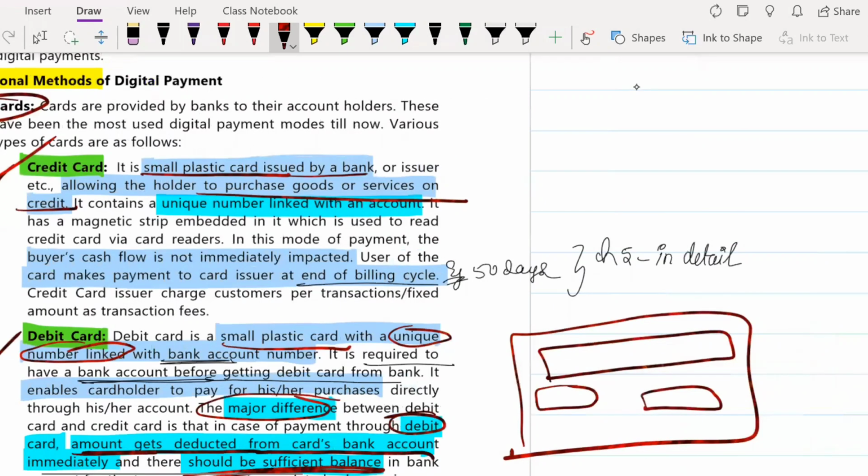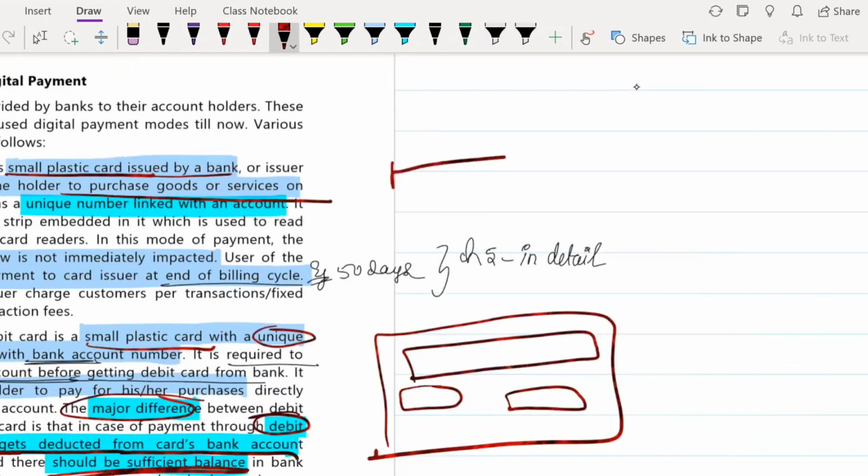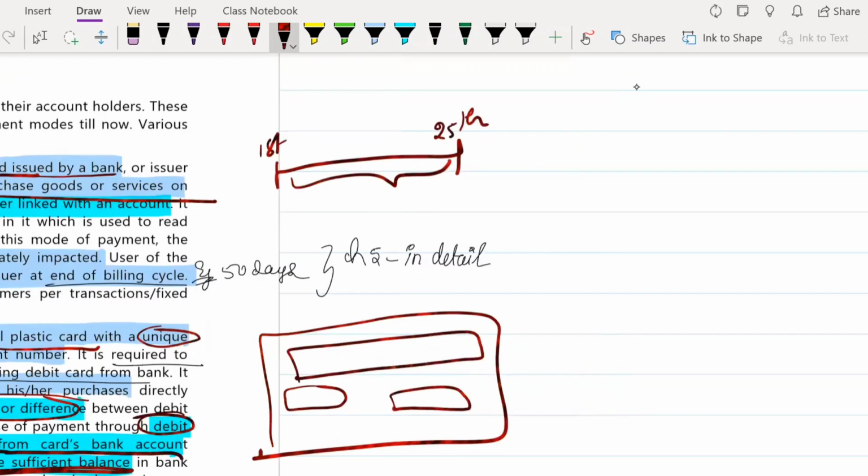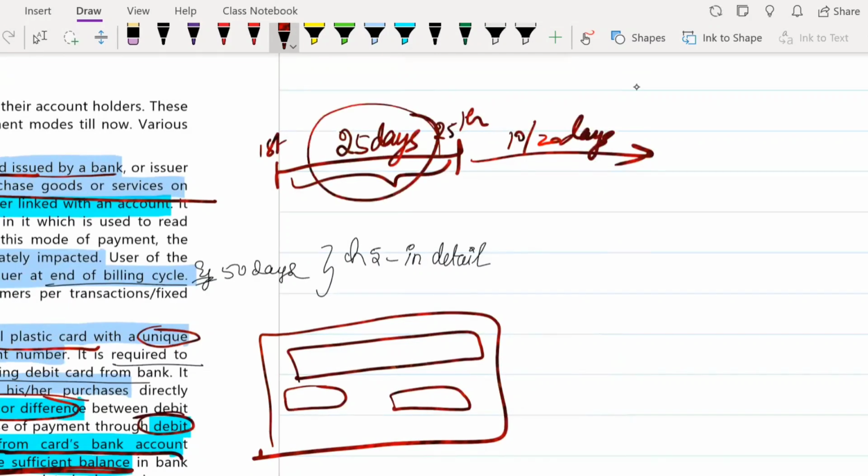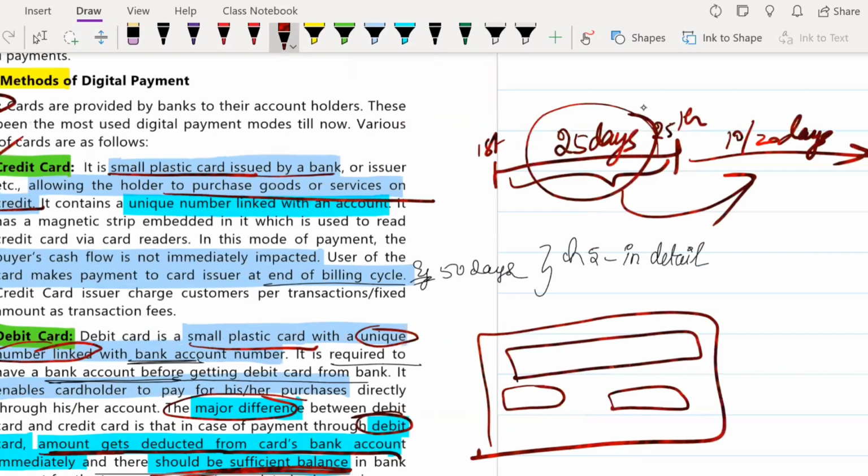And usually what happens is that they take a period of spending, suppose the 1st to the 25th of a month. In these 25 days, however much you have spent, you must pay it in the next 10 or 20 days, they will tell you. So there will be a limit on spending, but that depends on your credit score. So how much amount you spend in these 25 days, you have to repay to the bank in the next 10 or 20 days. So that is how it works.